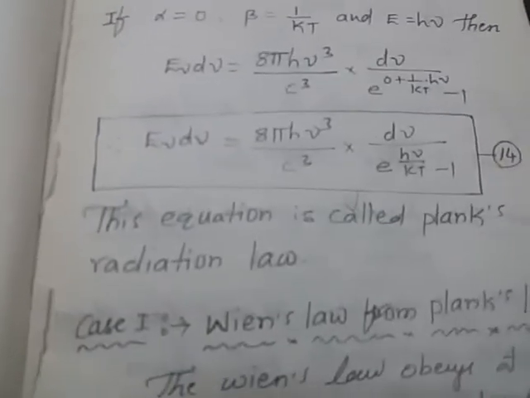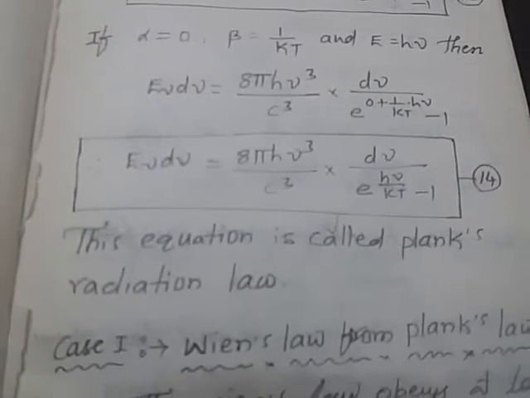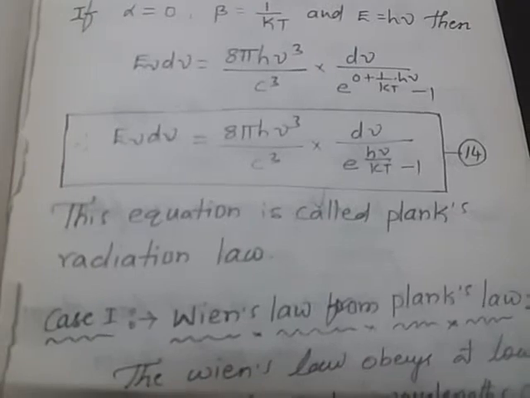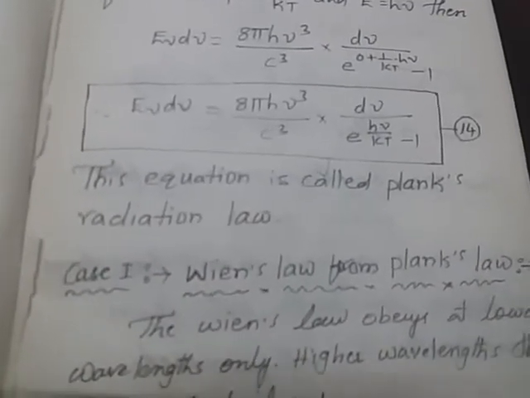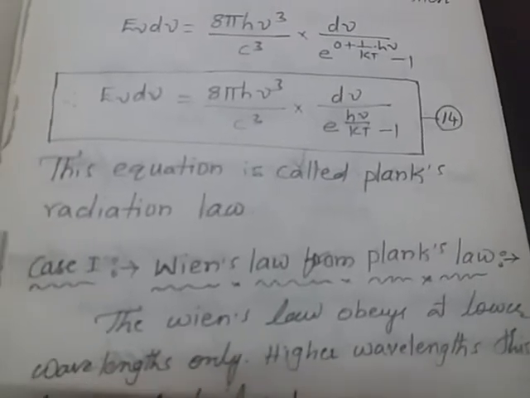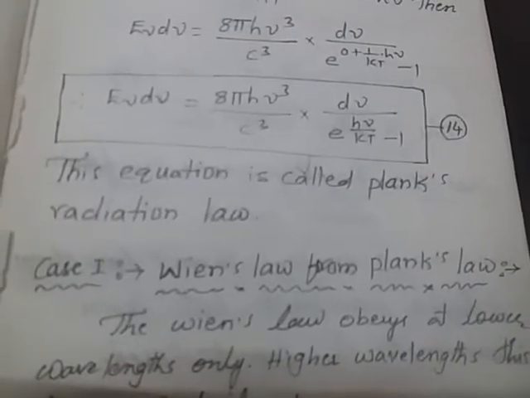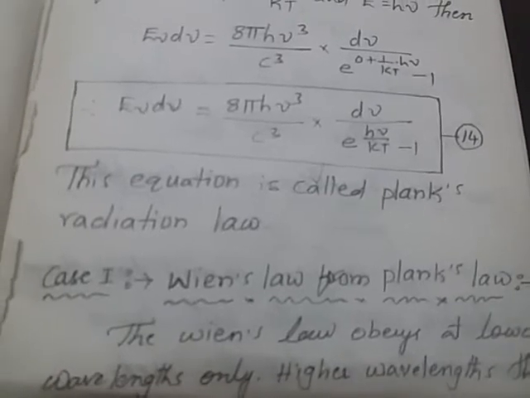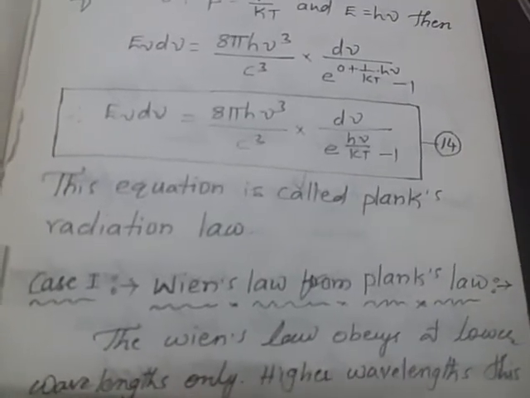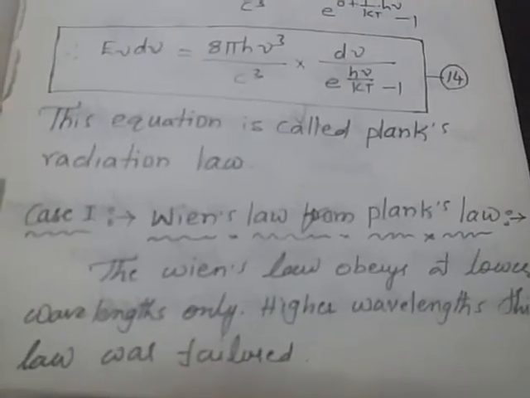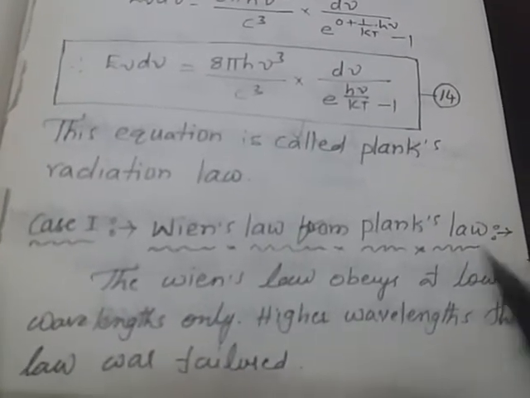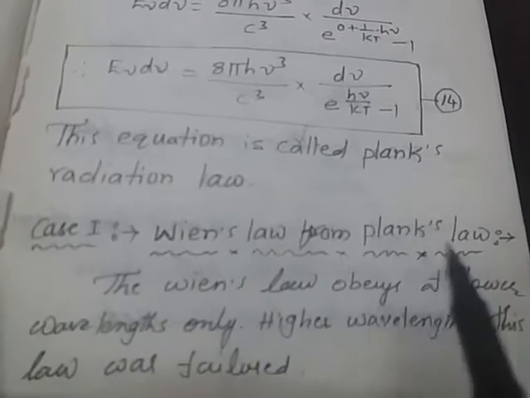From this equation, we have to derive two laws, Wien's law and Rayleigh's law. First, Wien's law can be determined from Planck's law. Second, Rayleigh's law can be obtained from Planck's law. Most probably these two will be asked in examinations. So let us see how Wien's law and Rayleigh's law can be determined.